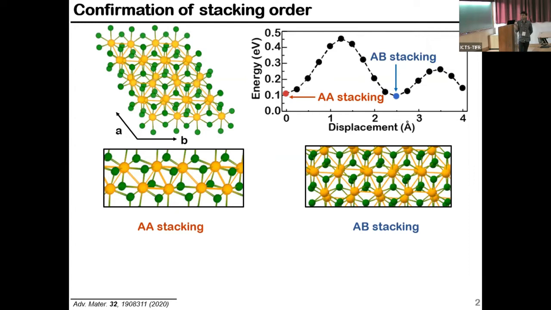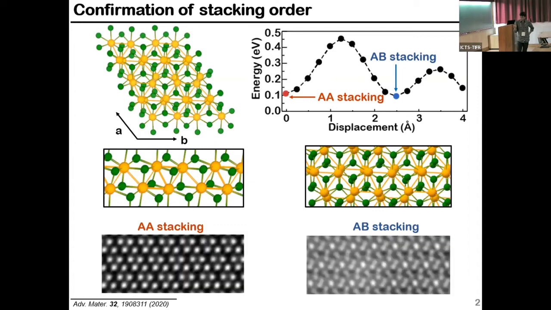For the AA stacking, the top layer sits exactly on top of the bottom layer. But after relaxation, we found a very small displacement with respect to the bottom layer. For the AB stacking, we found a displacement of around 2.5 angstrom with respect to the bottom in this particular direction. We also compared with our experimental collaborators: these bright dots come from rhenium, and you can see an array of rhenium atoms corresponding to the Re chain. Basically, this is the b direction.